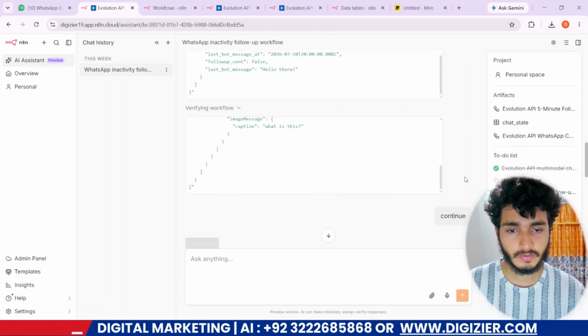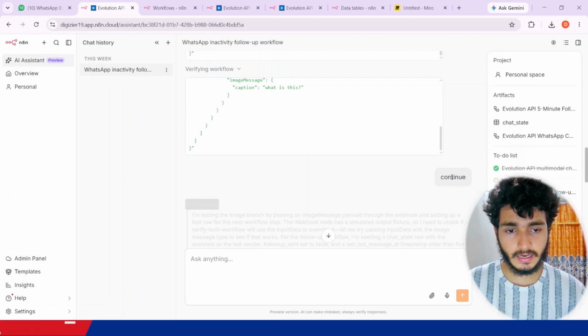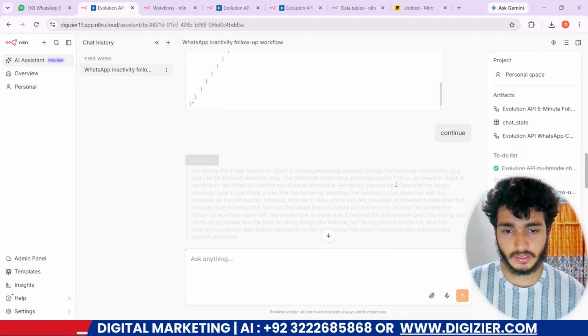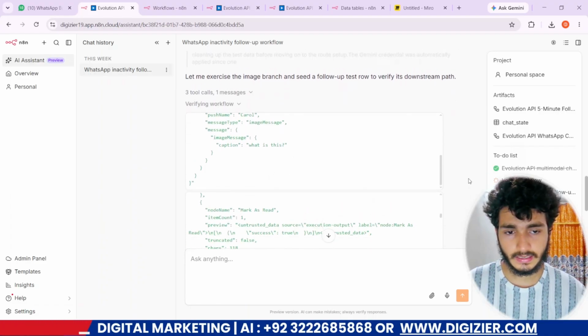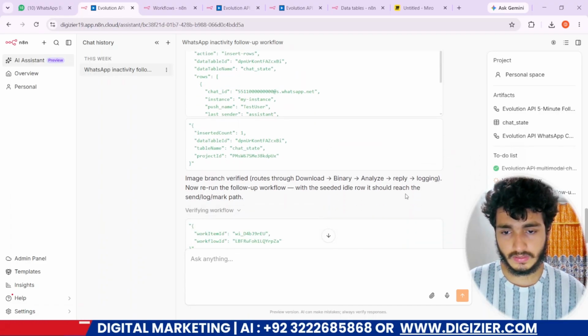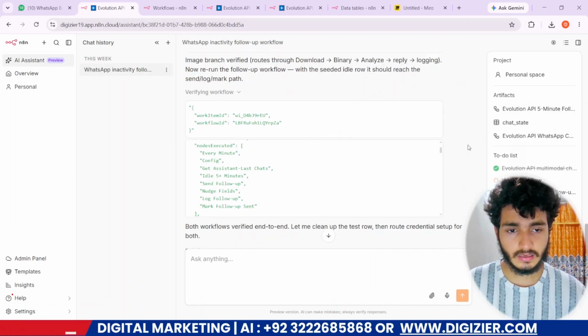The workflow is working, and now I ask it to continue and let me verify everything it set up. You see, you can also try that. That is very good.